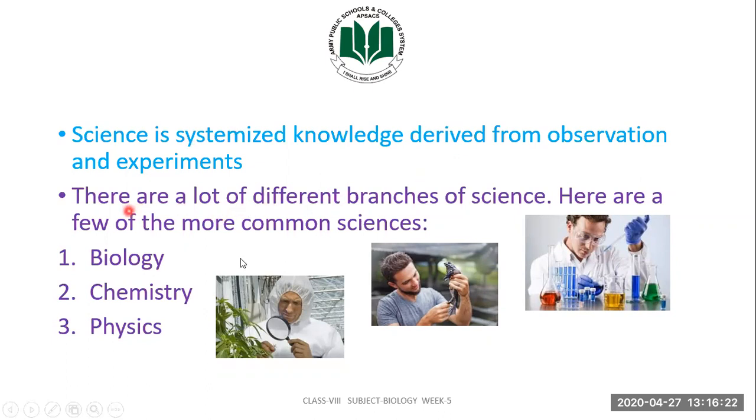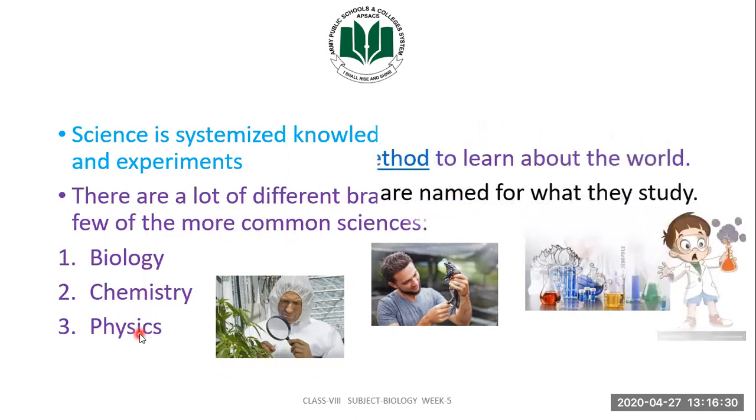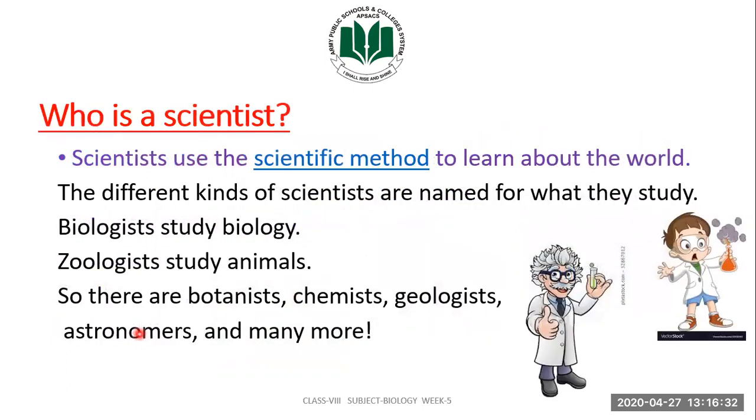And as you know, there are a lot of branches of science. Here, we will discuss only biology. Other branches are chemistry and physics also. So, who is a scientist basically? A scientist is a person who is studying science, whether he is studying a branch of science like chemistry, biology, or physics, he is a scientist. Scientists use the scientific method to learn about the world.